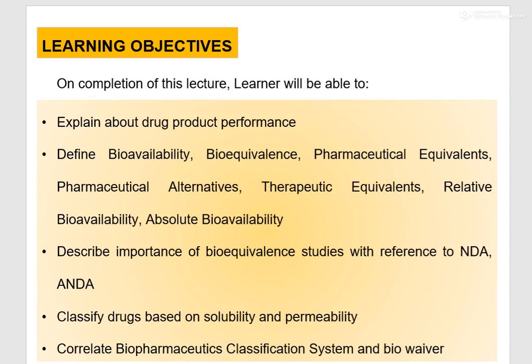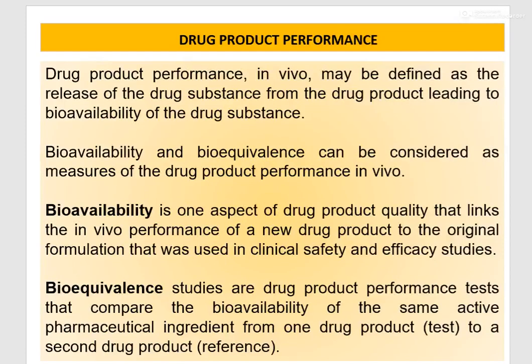You will be able to classify drugs based on solubility and permeability, and will be able to correlate the biopharmaceutics classification system and BioWaiver. Now, before talking about drug performance, I would like to tell you the purpose of BCS, that is the biopharmaceutics classification system.